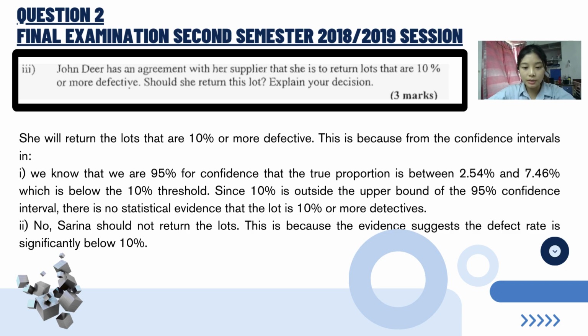Since 10% is outside the upper bound of the 95% confidence interval, there is no statistical evidence that the lot is 10% or more defective. No, she should not return the lot. The evidence suggests the defect rate is significantly below 10%.